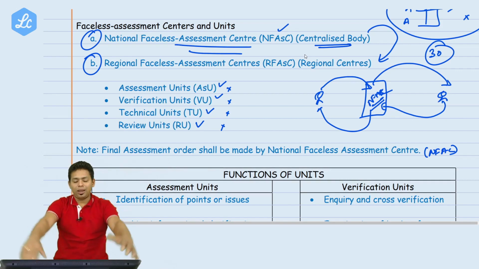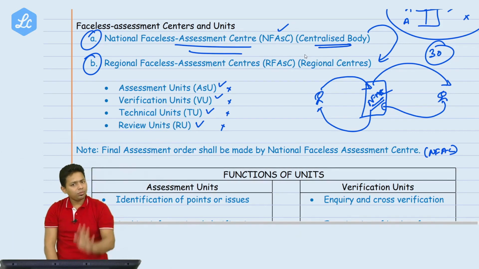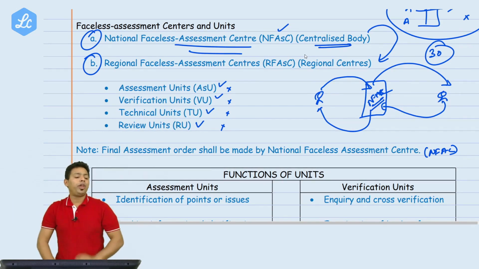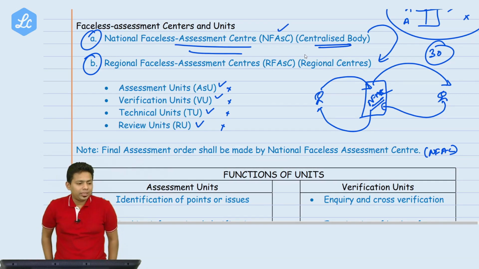Do you understand this particular body? If you understand the share market, you will easily understand this. In the share market, you never know who your seller is and who your buyer is, right? You never know from whom you are buying the share, because everything is handled by the stock exchange.